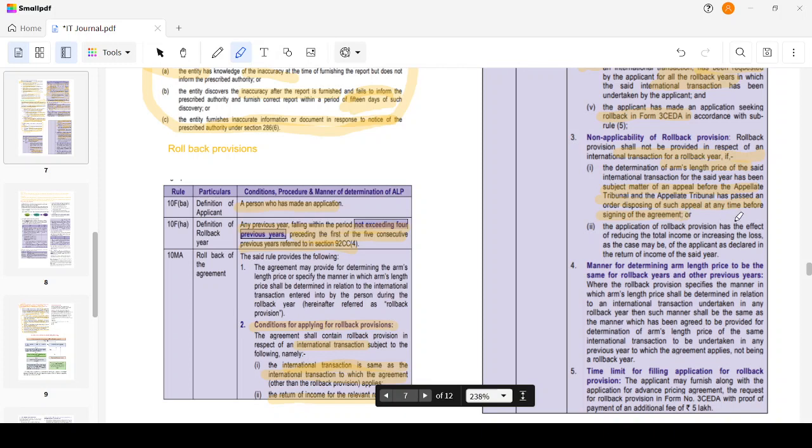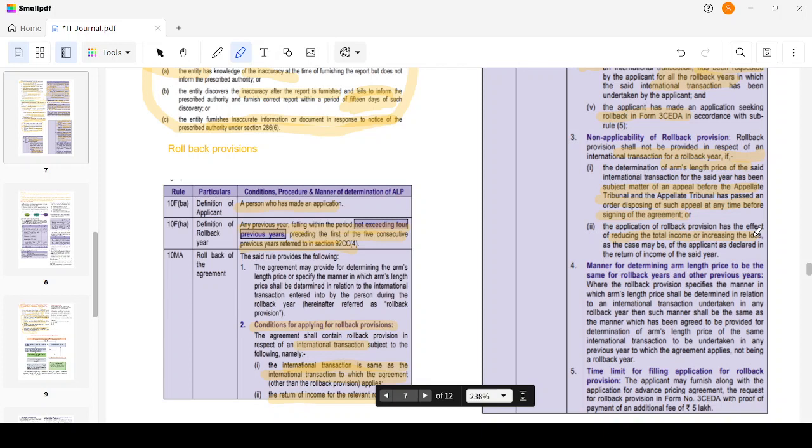The application of the rollback provision has the effect of reducing the total income. We already said that, we discussed it earlier, right? If it is reducing the income or increasing the loss, then the transfer pricing provision will not be applicable. So, if the transfer pricing provision, that is the arm's length price provision, is not applicable, then how can the rollback provision be applicable? So this also will not be applicable.